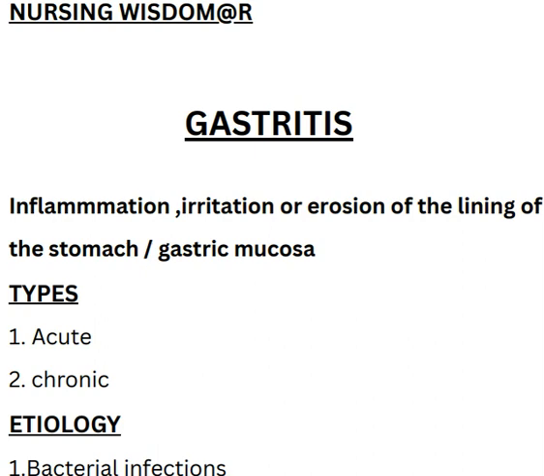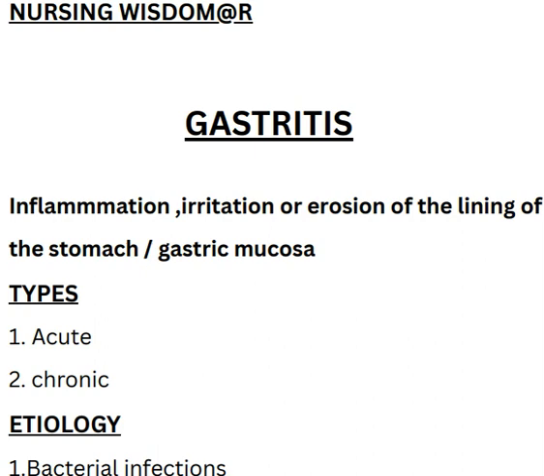Let's go through gastritis very broadly. The stomach has a protective lining of mucus, which is called the mucosa. This lining protects the stomach from the strong stomach acid. This strong stomach acid is nothing but HCl, which digests the food. When something damages or weakens this protective lining, the mucosa becomes inflamed, causing gastritis.